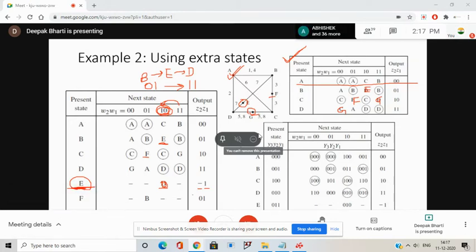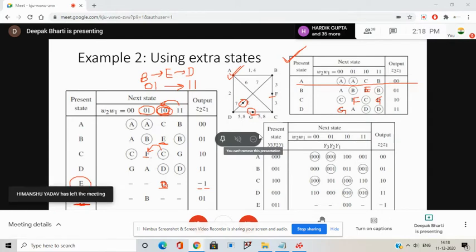Now let's look at F. From where can you reach F? F can be reached only when the transition is made from C to B, and only when the input is 0 1. When the F state is reached, what will be the next state?